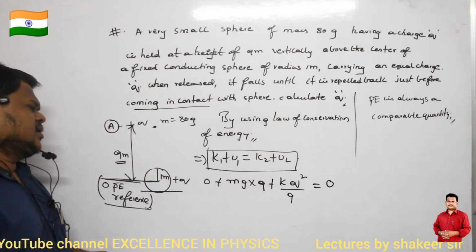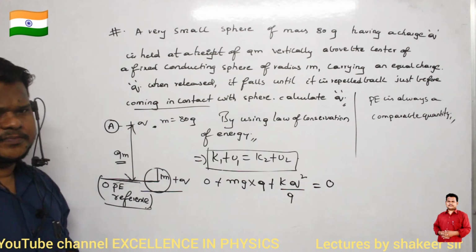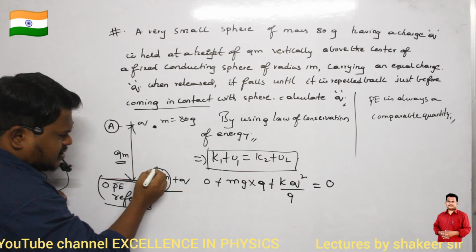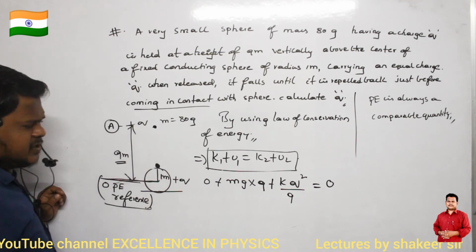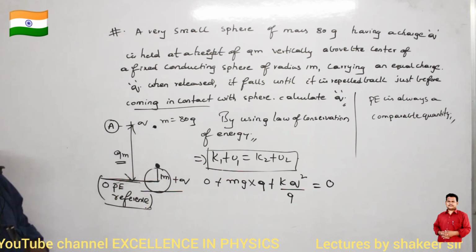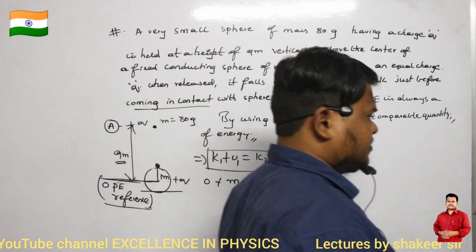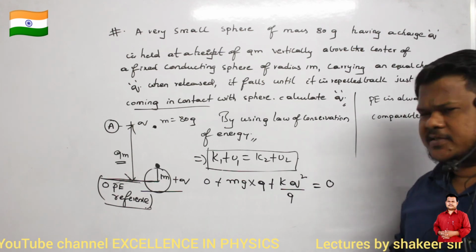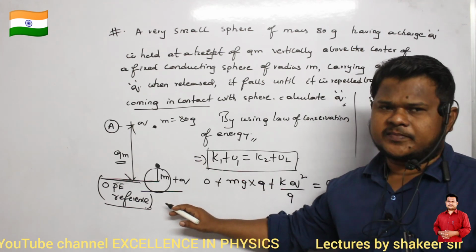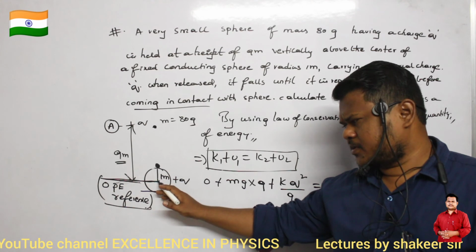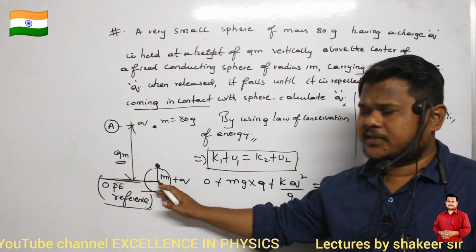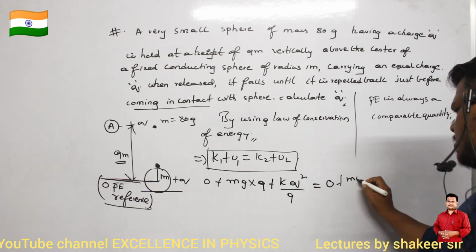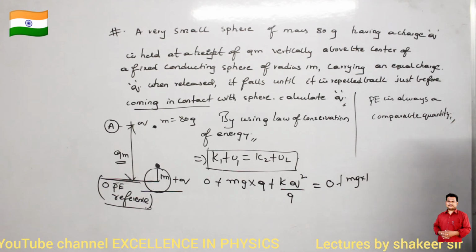Clear? Okay. Now, final potential energy is how much? When it is at the point of repulsion, this charge is now present here. First of all, how many potential energies are there? Again, two potential energies. One is gravitational potential energy. This small sphere is present at what distance from the center of the bigger sphere? At a distance of 1 meter. So gravitational potential energy is how much? mg into 1.